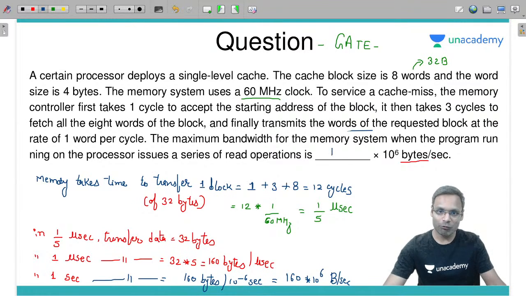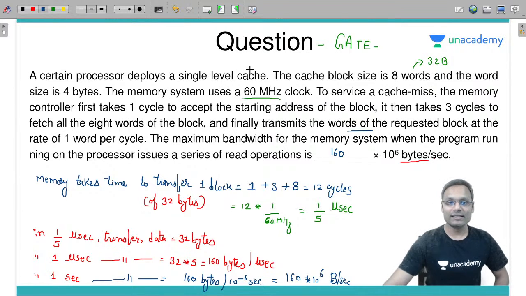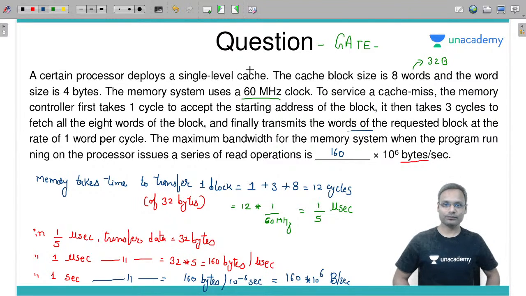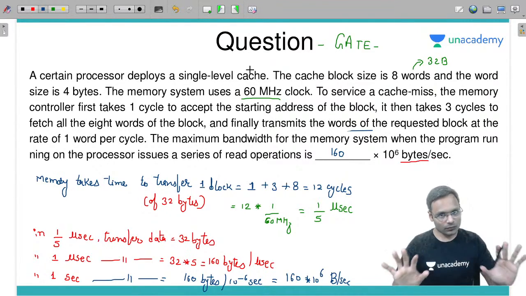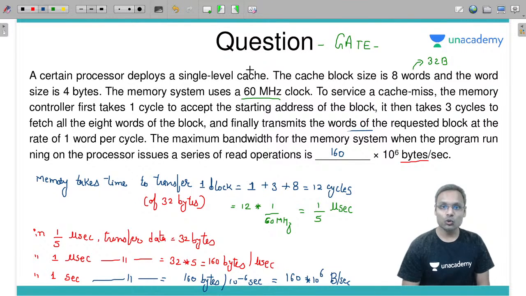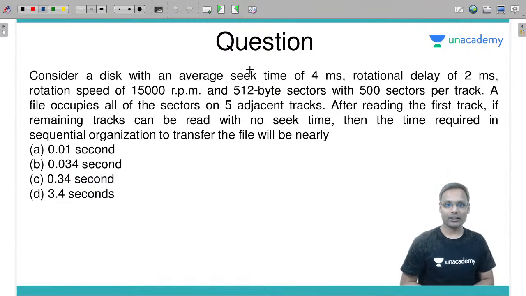So the answer should be 160 into 10 to the power 6 bytes per second for this question. Got it? Understood that? Okay, another question.